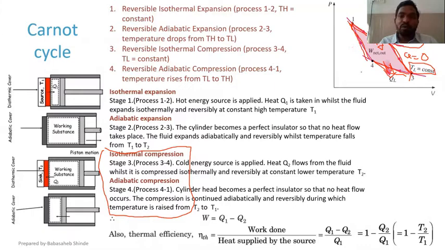When you want to have a change in temperature, when you increase the pressure, the temperature will increase. When you decrease the pressure, the temperature will decrease. So you want that increase and decrease in pressure so that you can have that change in temperature from T higher to T lower and T lower to T higher.